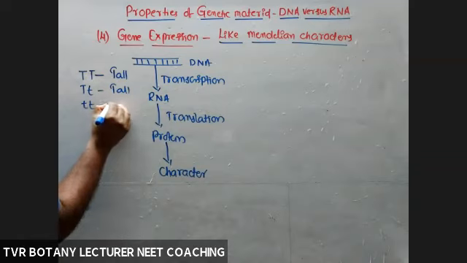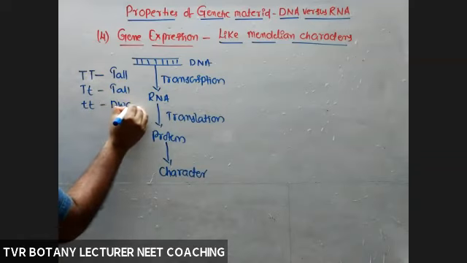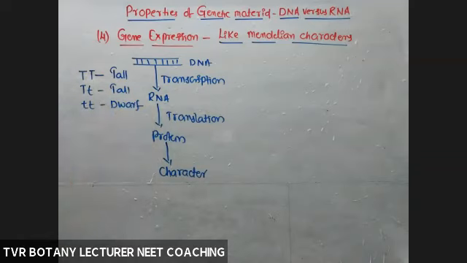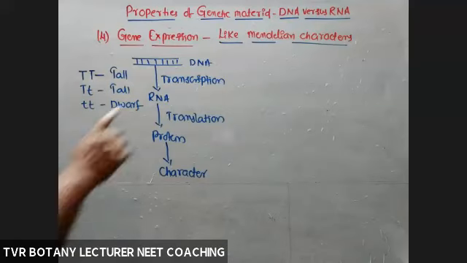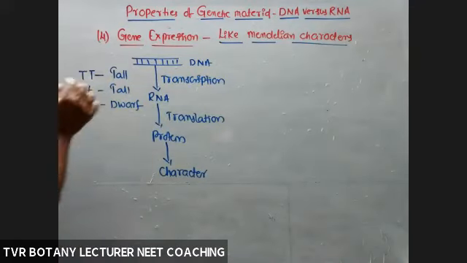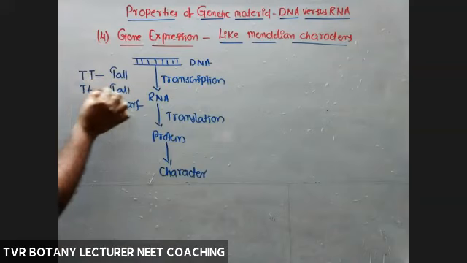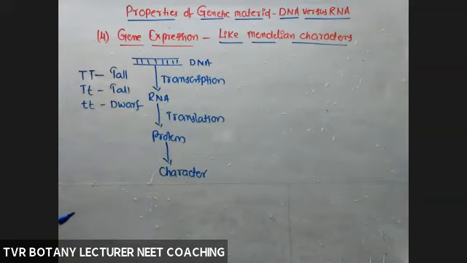Small t, small t, definitely you will say dwarf plant. So tall, dwarf, yellow, wrinkled: these were the characters selected from Pisum sativum by Mendel. Hence Mendelian characters means gene, character, gene, character.